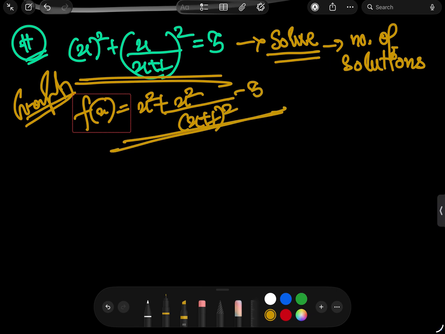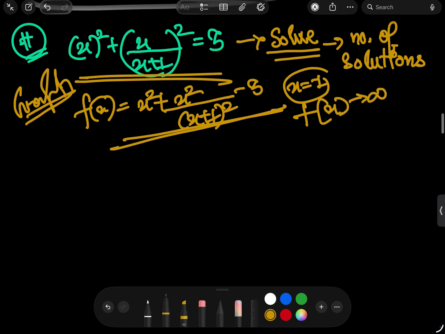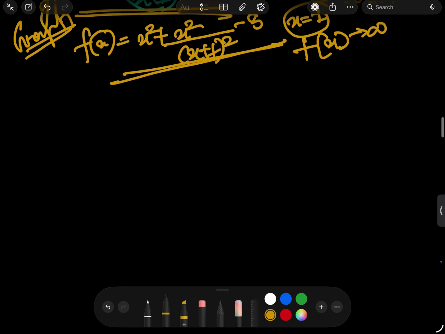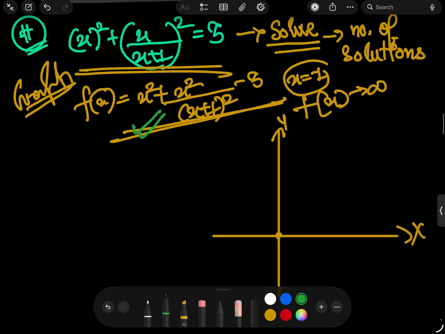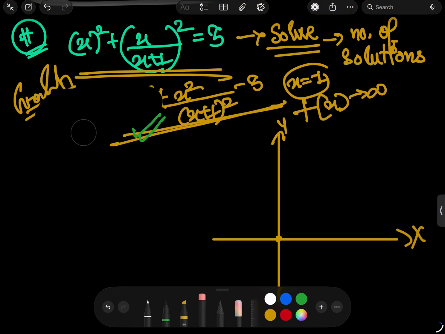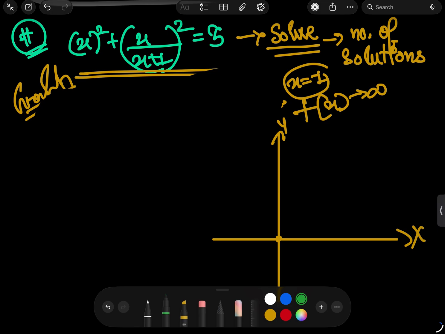So if I look at this x minus 1, our function tends to infinity. So if I try to make its graph, I think this is something. It is crossing the origin, meaning I am making the graph of this particular function, that is f(x) equals x square plus x square upon (x plus 1) whole square.